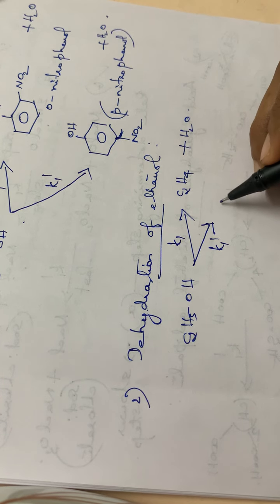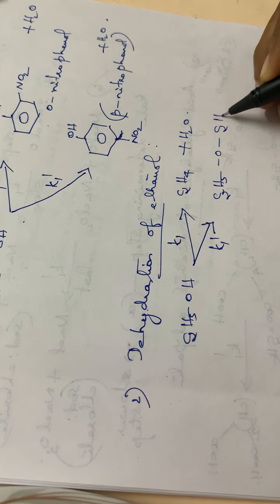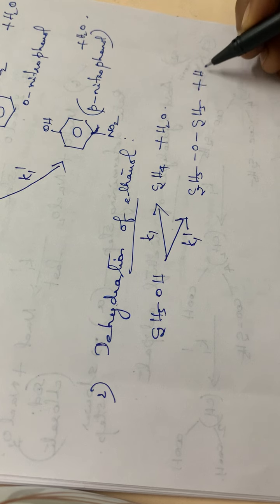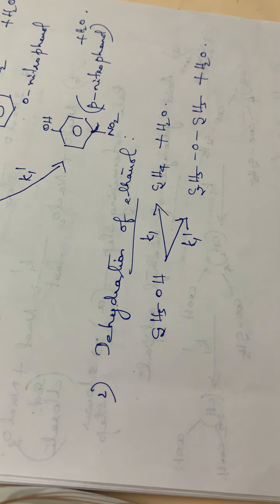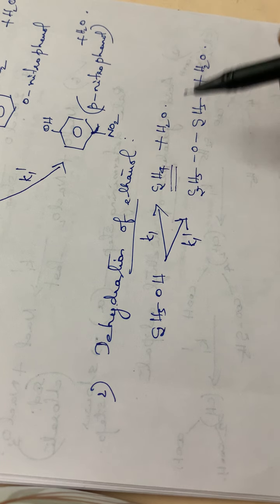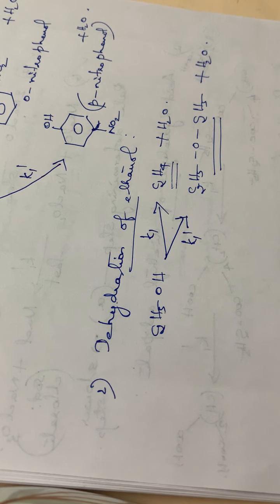Or in the second step we will have diethyl ether, C2H5OC2H5. This is diethyl ether. You have to write the name also, plus H2O. So dehydration of ethanol will have two different products, ethene or ethylene and diethyl ether. So these are two examples for parallel or side reactions.